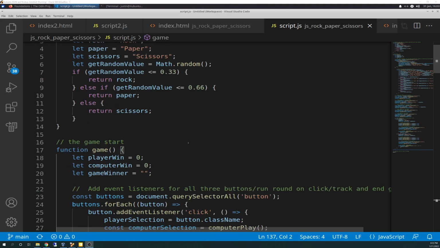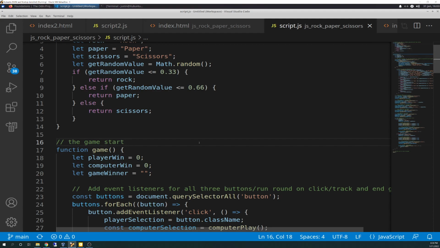The game start. The only thing I did different here was I took out a round count or something like that that basically was the loop for the rounds. If you remember from the first iteration, we got rid of that loop. We're not doing that anymore. So in this iteration, we're playing until somebody gets 5 points, and 1 point means 1 win. So until somebody gets 5 wins, and then it stops. So the play will continue no matter what until somebody gets 5 wins, and then it stops.